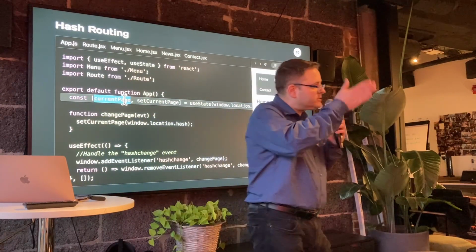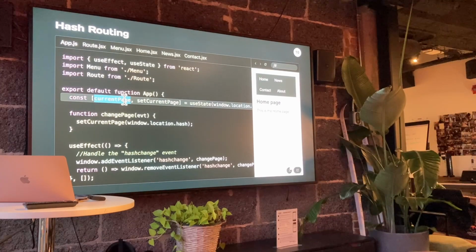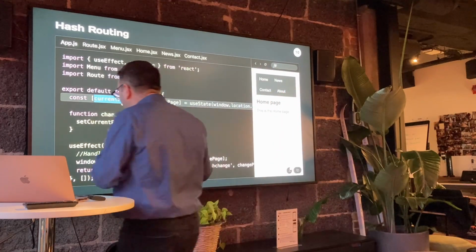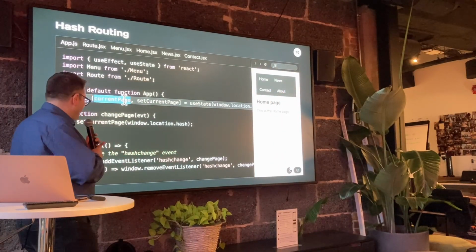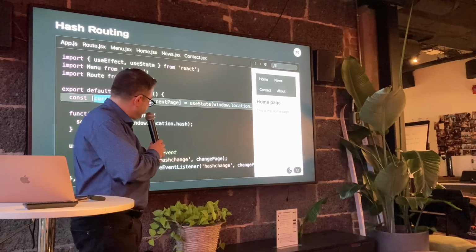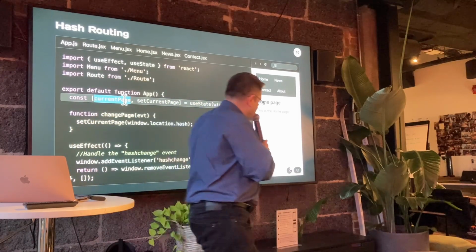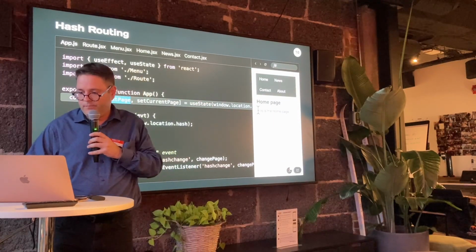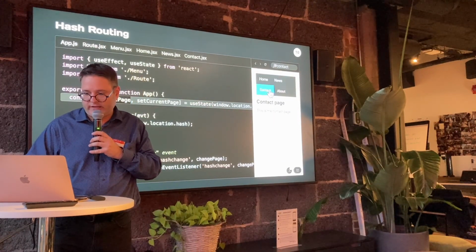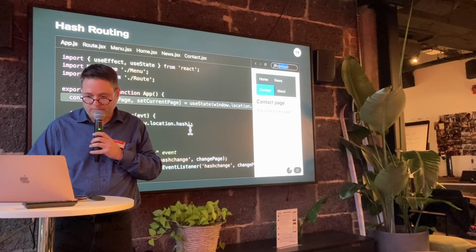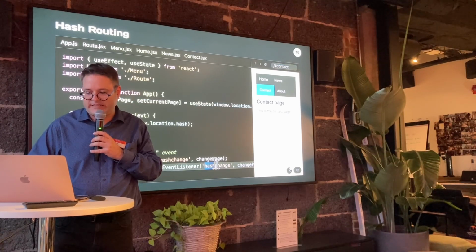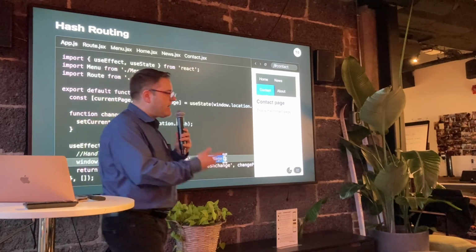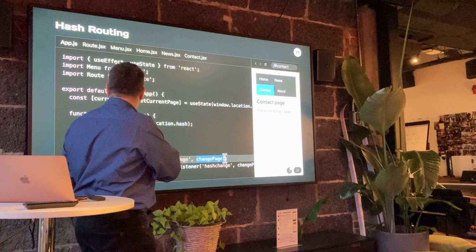And that state will change when we move from one menu to the next. We're going to essentially look at an event about hash change. This event is going to look at this thing up here. So when I move to news or to contact, when this changes, this hash change event will run, and it will run this delegate, or I should say, this arrow function, change page, which is just over here.